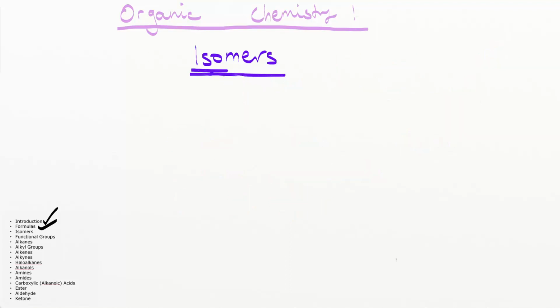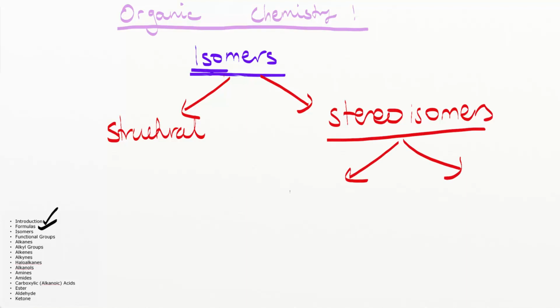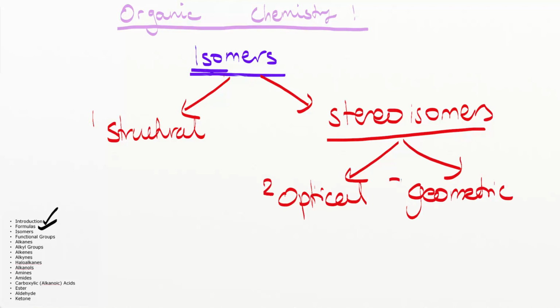There are 3 types of isomers that we need to be aware of. One is known as structural isomers, and then there's another type known as stereoisomers. Within stereoisomers, there are two subtypes: optical isomers and geometric isomers. So 1 is structural, 2 is optical, and 3 is geometric.